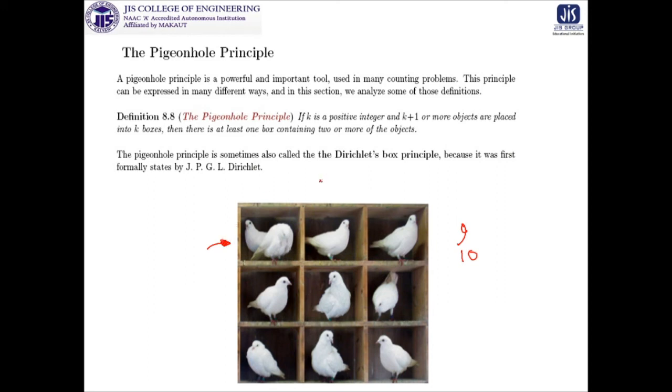It is actually termed Dirichlet's box principle. This is a very simple statement, but it has a large impact on the concept of counting techniques.